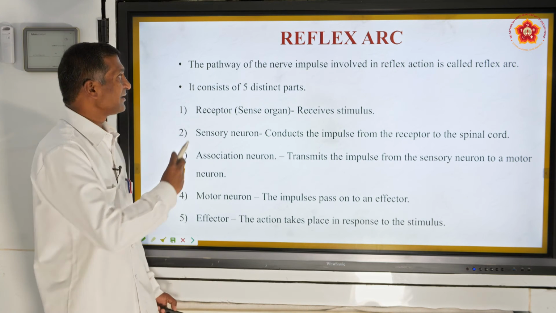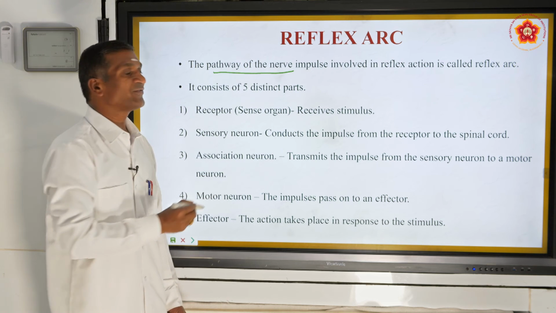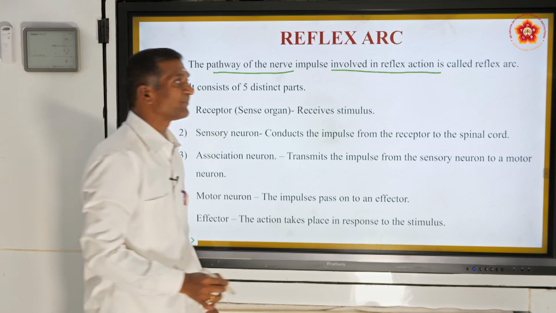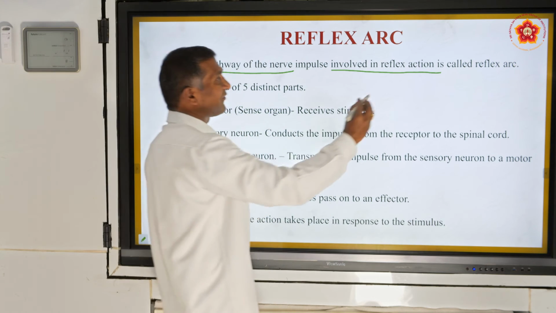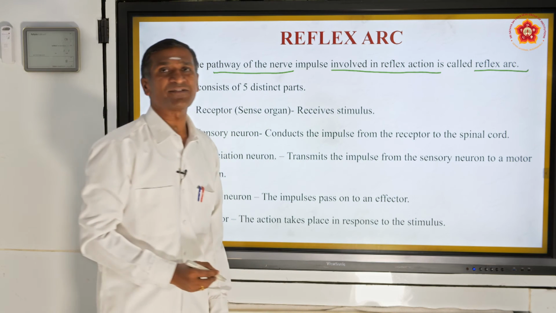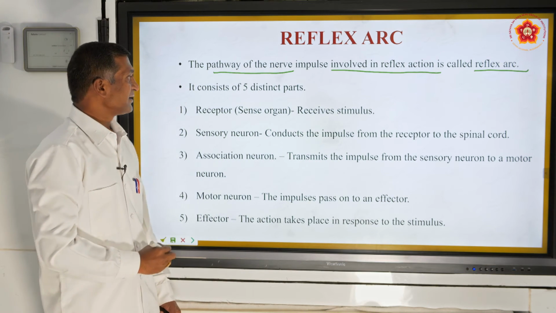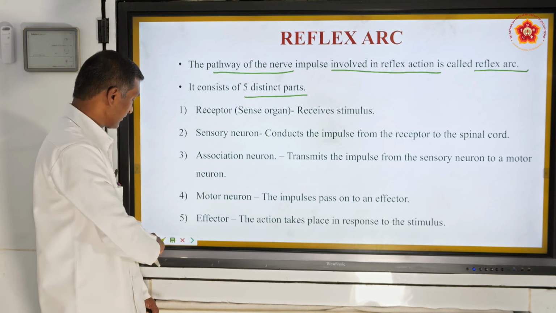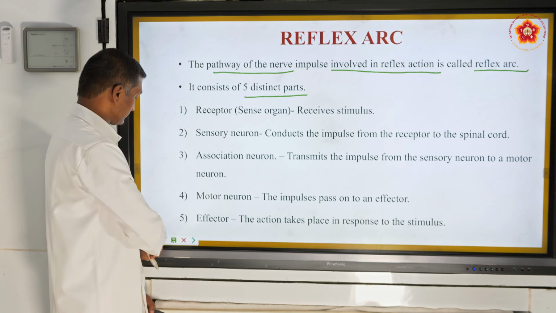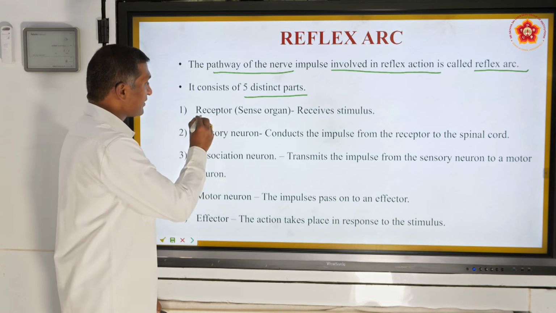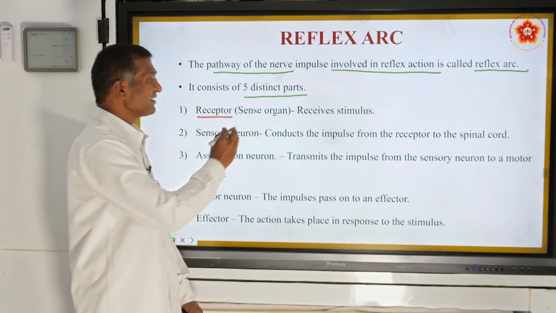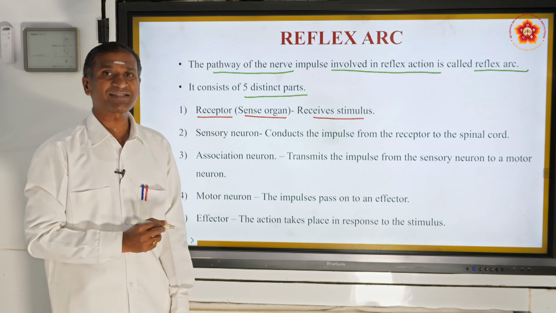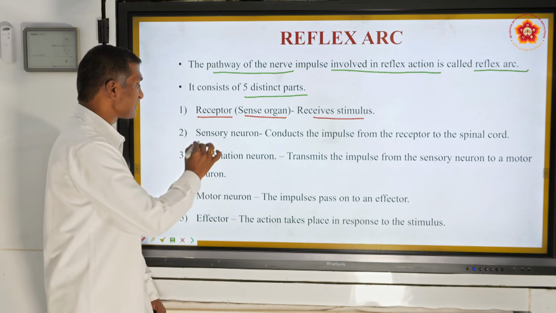Reflex arc: the pathway of the nerve impulse involved in reflex action is called reflex arc. It has 5 distinct parts. Number 1, the receptors, which are sense organs. They receive the stimulus. Receptor is a sense organ which receives stimulus.